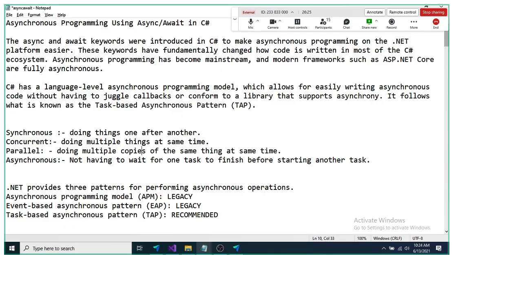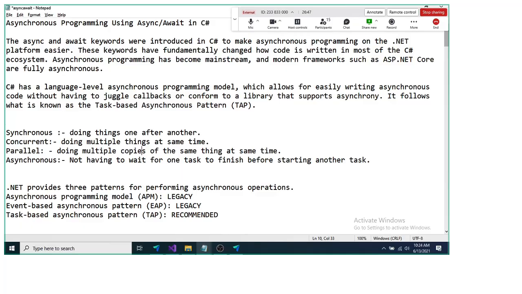Now, what is the difference between concurrent and parallel? In the concurrent, we do different tasks parallelly, simultaneously, whereas in the parallel, we do the same task parallelly. We create multiple copies of the same task and we execute them parallelly.